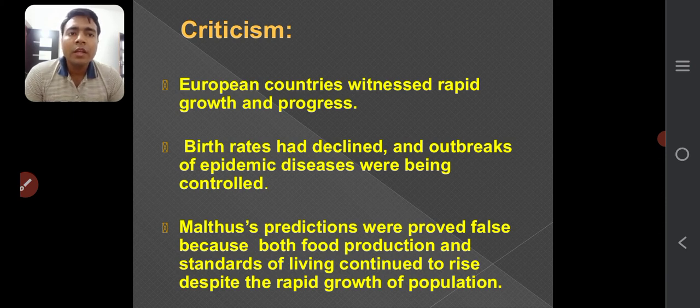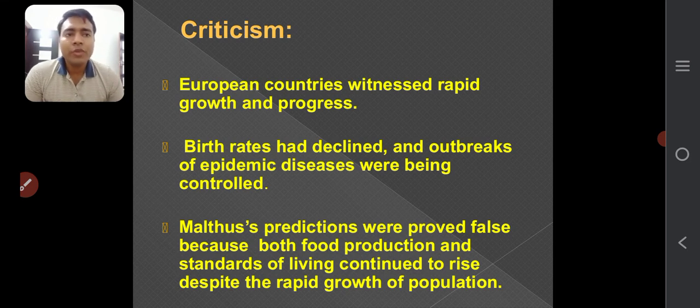They are saying that in European countries, what he is saying is that if the population increases day by day, then there will be a possibility that the positive check will be there. But in European countries, it never happened. Birth rate started declining.